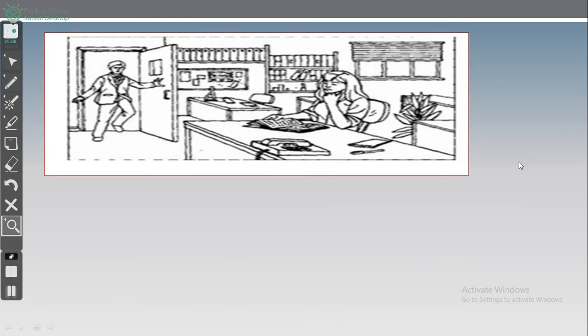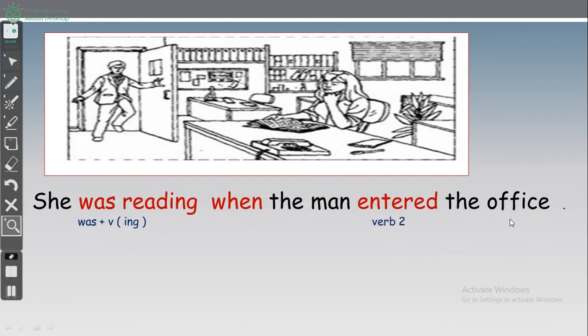Another example. Look at the picture. We have the girl here and we have the man here. Okay, what is the first action? Okay, the continuous one. She was reading when the man entered the office.